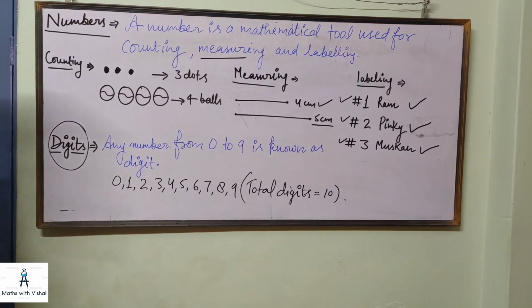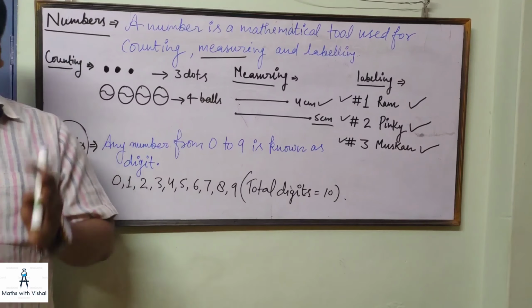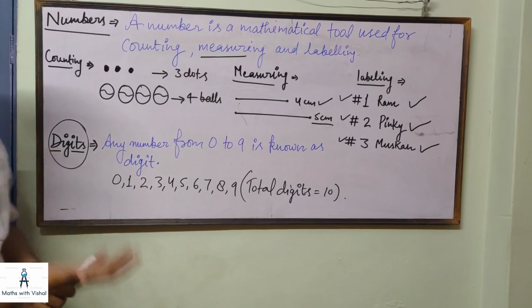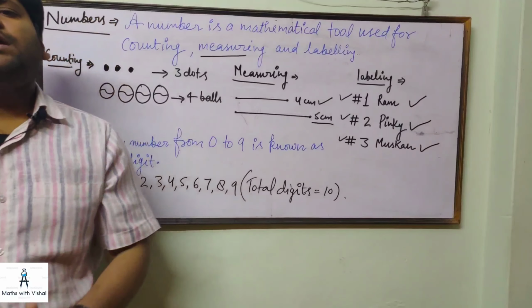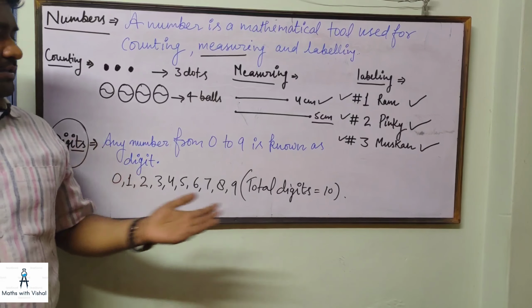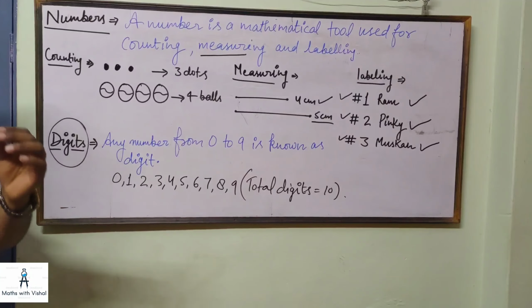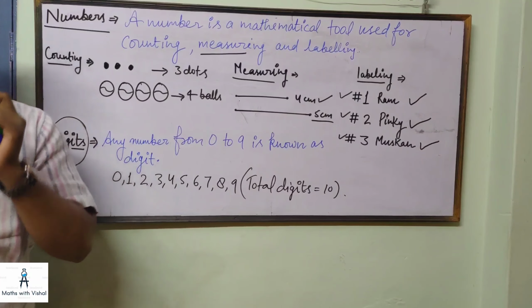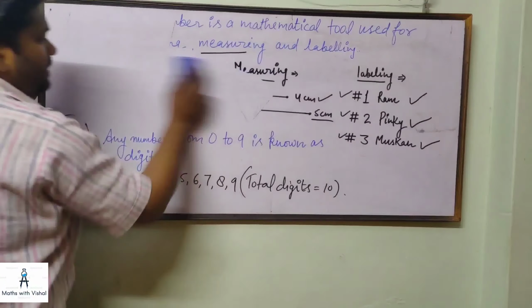Sometimes this question is asked in your class: how many digits are there in counting? The students say, infinite. There are many numbers, countless numbers, but let me tell you first that there are only 10 digits in mathematics. The digits are only 10, but the numbers are many. All the numbers are made using digits. So let me explain.